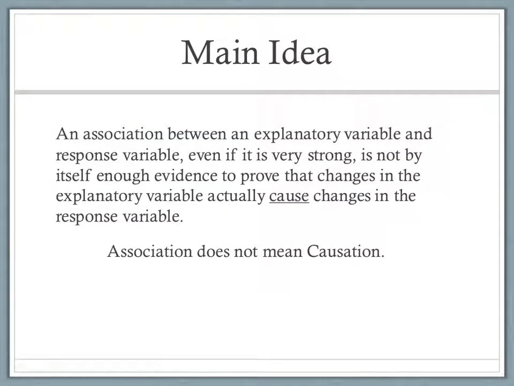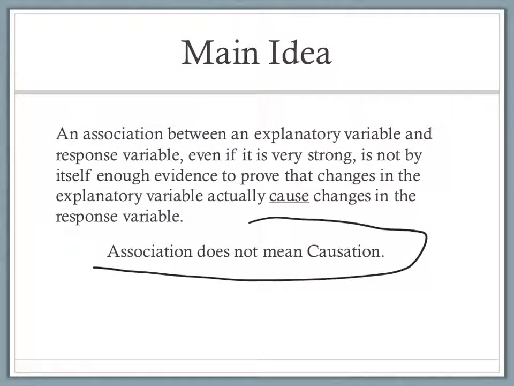The main idea that we're going to talk about is an association between an explanatory variable and a response variable, even if it's strong. If we have a strong correlation, that doesn't mean there's enough evidence to prove that they cause each other. The big idea is association does not mean causation, or correlation doesn't mean causation. If two things are correlated, even with a strong correlation, that doesn't mean that they cause each other.